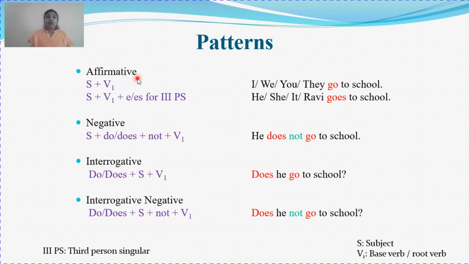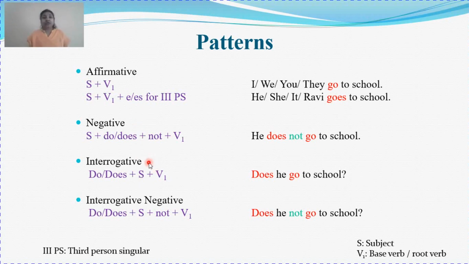Next is your negative sentence, which will include negative words like no, not, none. If these words are present in any sentence, we call the sentence a negative sentence.